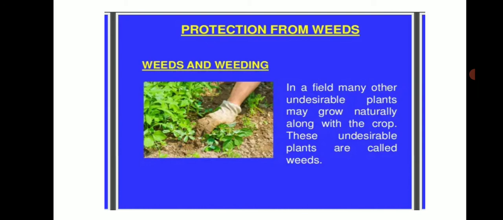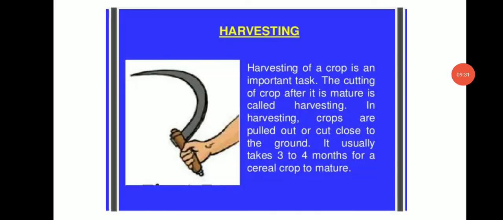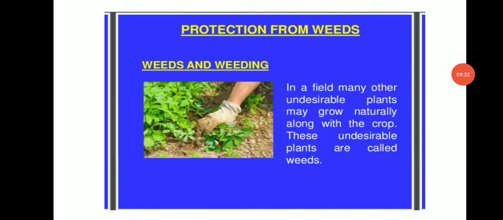Now let's move on to the next step, that is protection of crops from weeds. So what are weeds? In a field, many other undesirable plants may grow naturally along with the crop. These undesirable plants are called weeds. That means the unwanted plants grown in a field are called weeds.